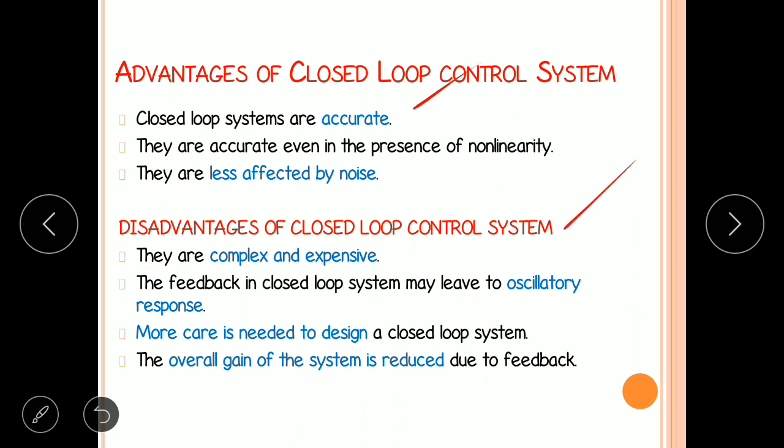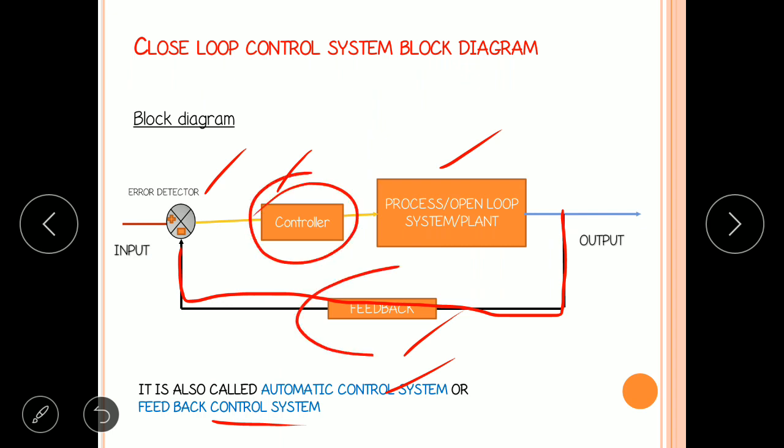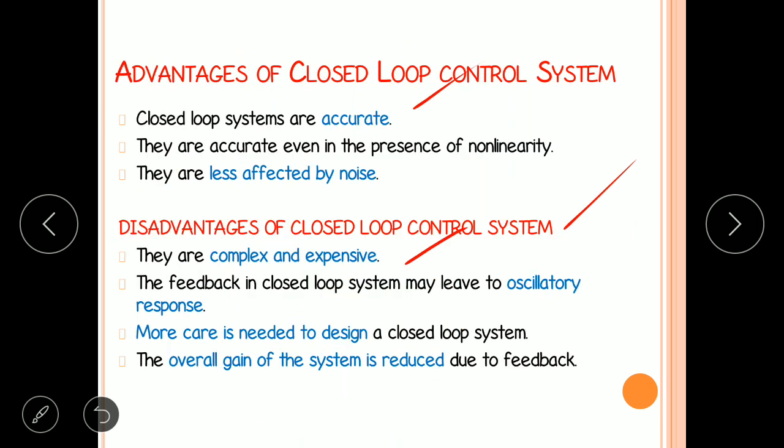Disadvantages of closed loop systems: they are complex and expensive. Why? Compared to the open loop control system, we have extra elements in the closed loop control system: the controller, feedback element, and error detector, which make the system complex and expensive.